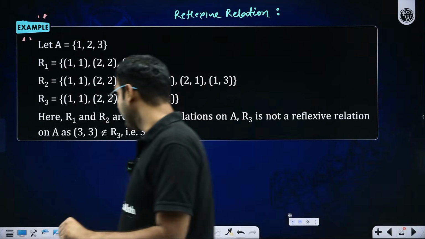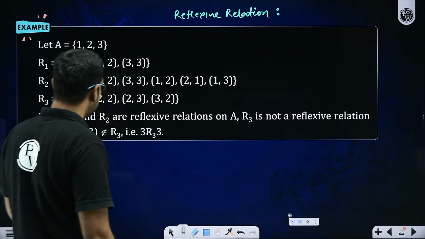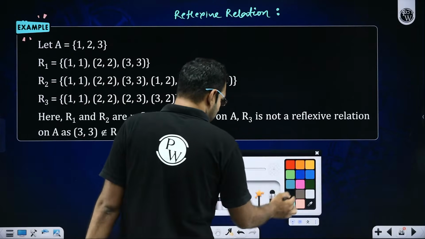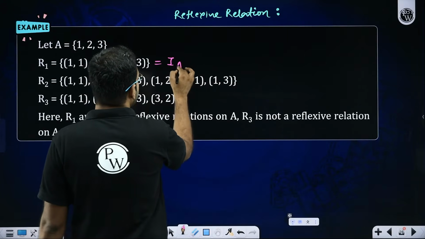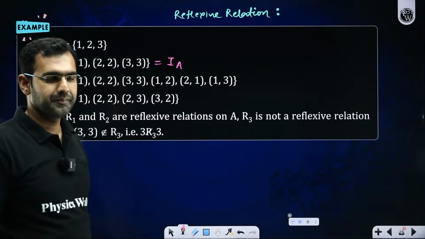Some of you do get confused between reflexive and identity relation. First of all, understand what an identity relation is. This R1 here is an identity relation on set A.